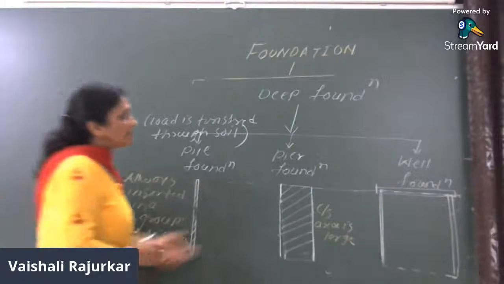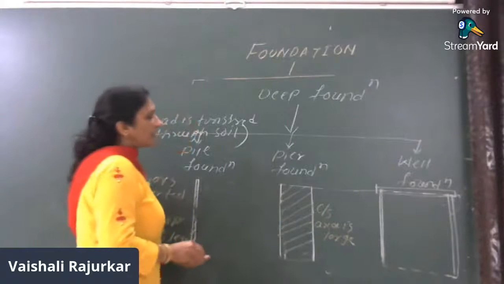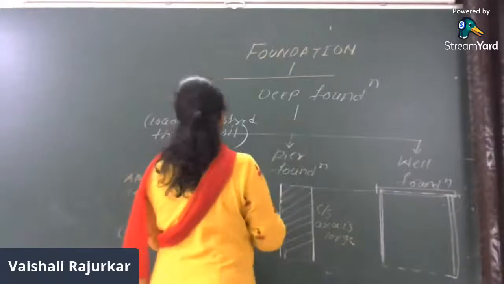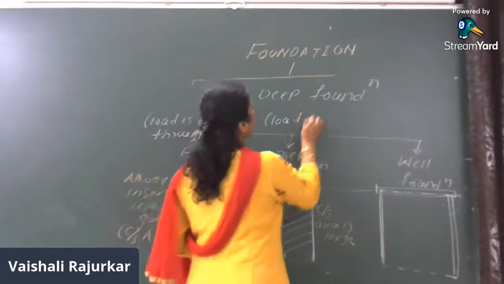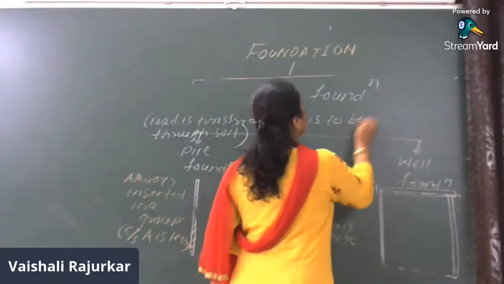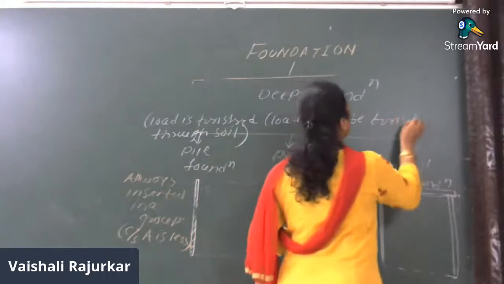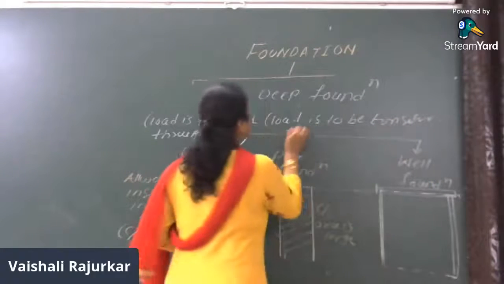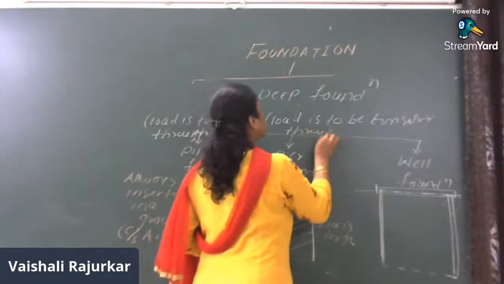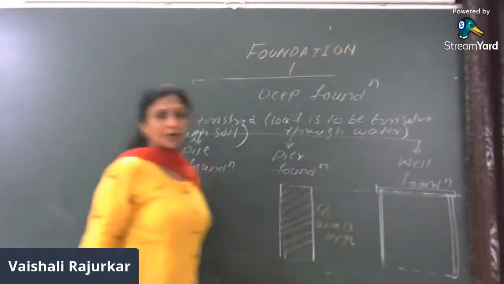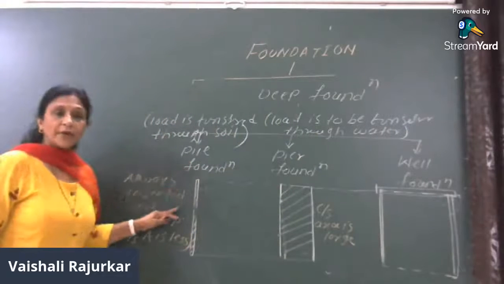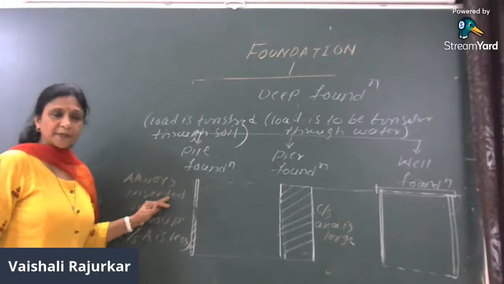And here, when pier and well foundations are used, in both cases the load is to be transferred through water. We can use the pile foundation when the load is transferred through soil.